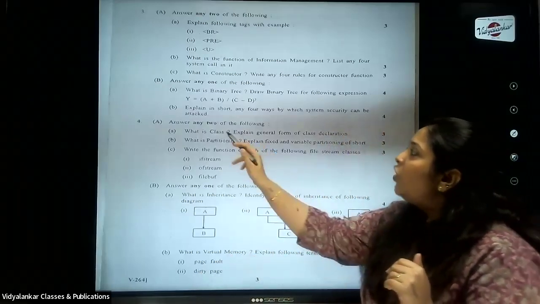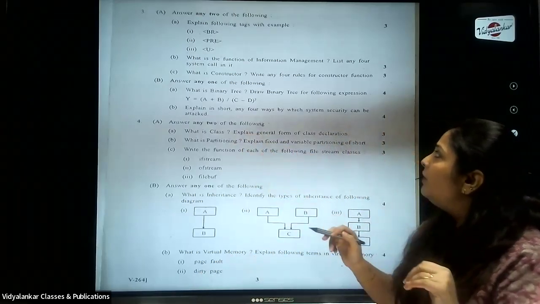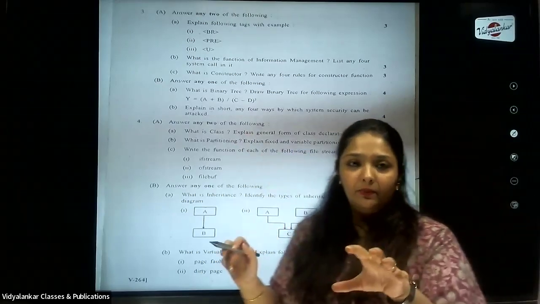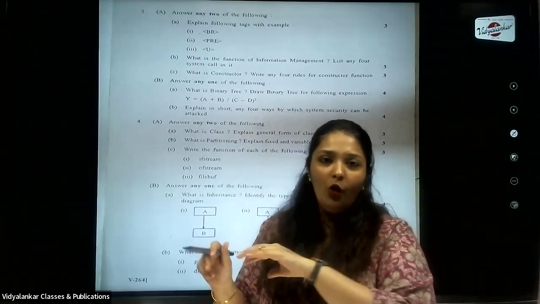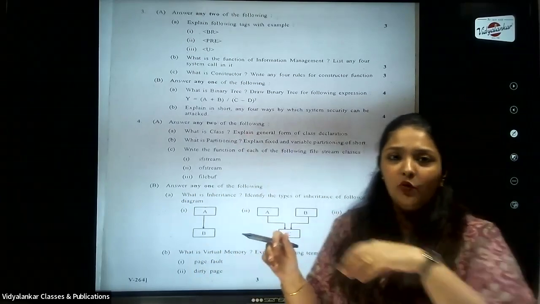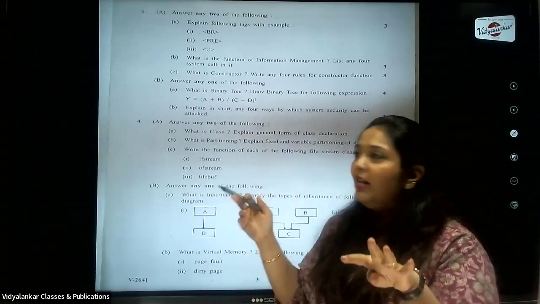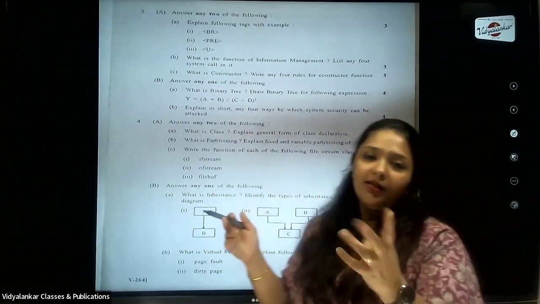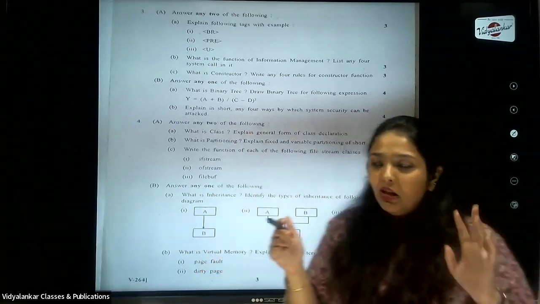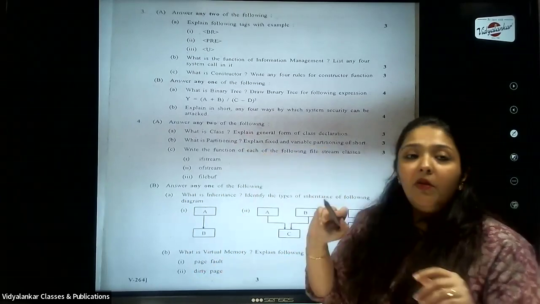Okay, then explain in short 4 ways by which system security can be attacked. So you have to show how the system becomes vulnerable according to the environment. Okay, so again a theory question, 4 ways they are asking for 4 marks. So very obvious, 1 mark each. Okay, coming to question number 4.